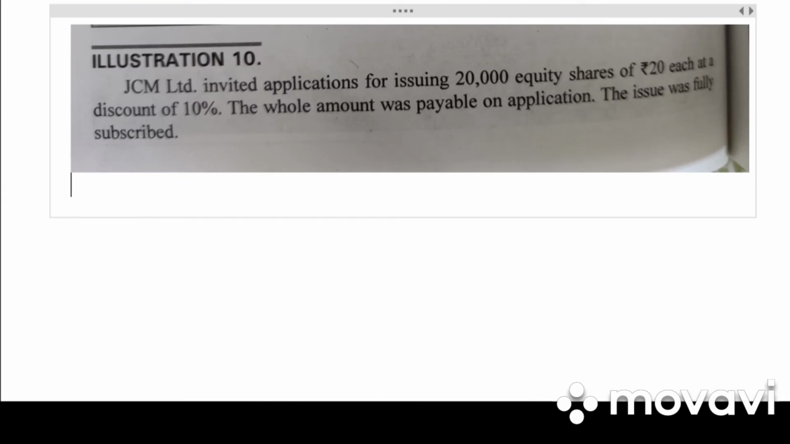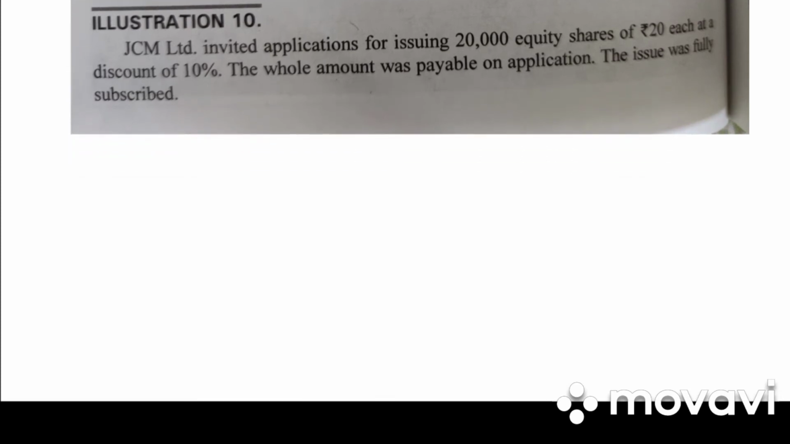Next, take down illustration 10. JCM Limited invited application for issuing 20,000 shares of 20 at a discount of 10%. The whole amount was payable on application. The issue was fully subscribed. Pass necessary journal entries. So it is only application stage and the entire amount is given in the application.